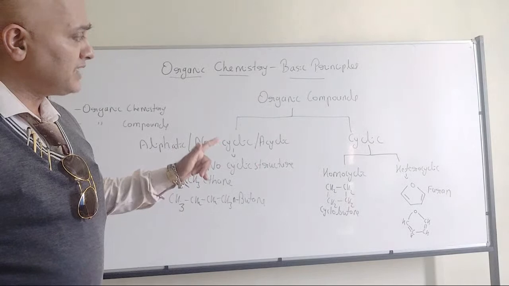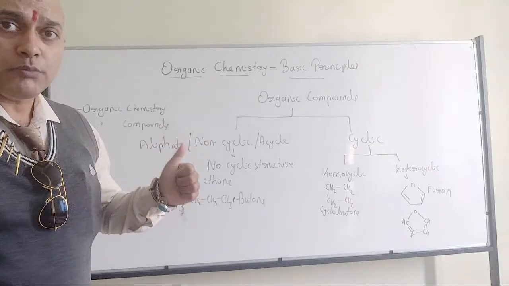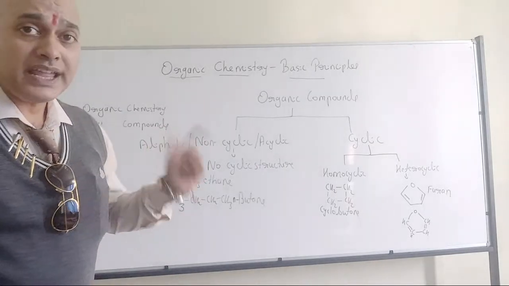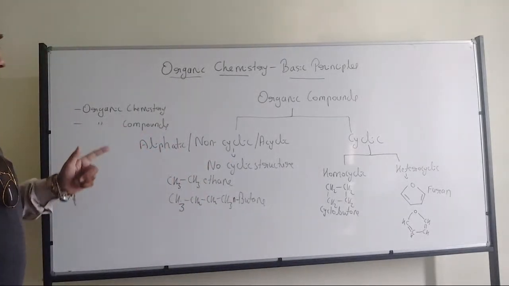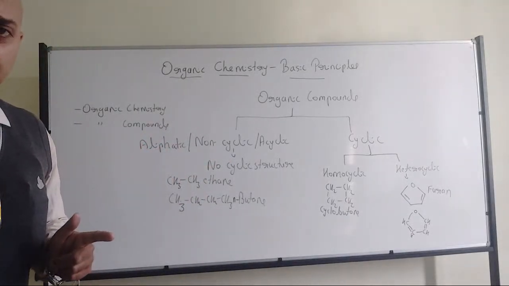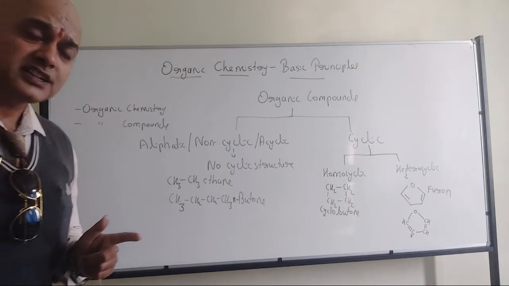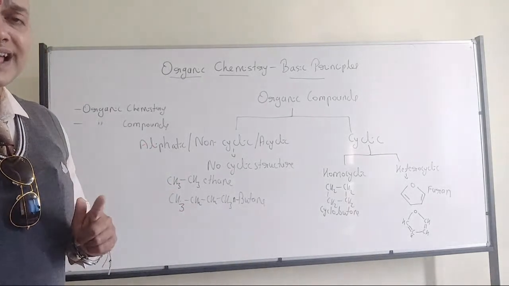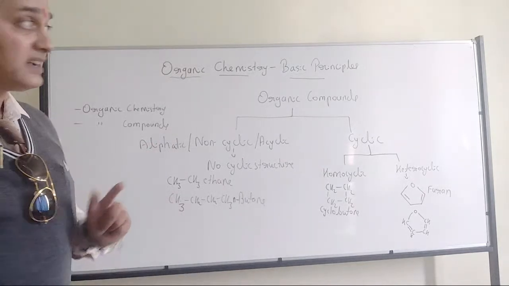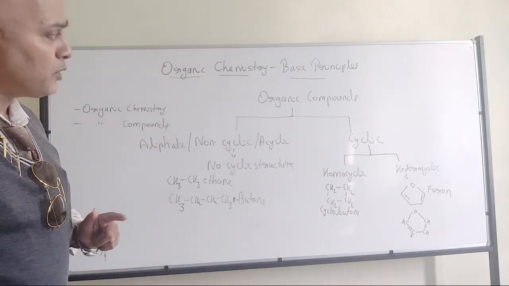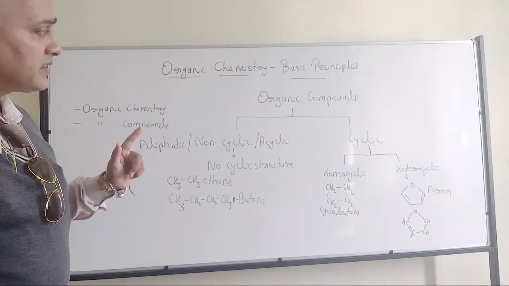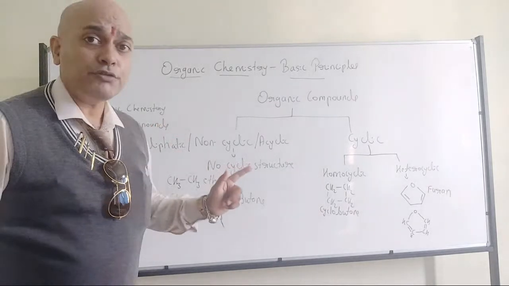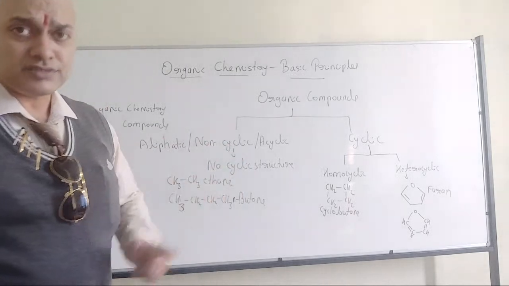But for the time being, you should know what is meant by homocyclic, what is meant by heterocyclic, and what is meant by aliphatic organic compounds. Aliphatic is nothing but non-cyclic, acyclic. When it comes to cyclic, we have two types: homocyclic and heterocyclic.